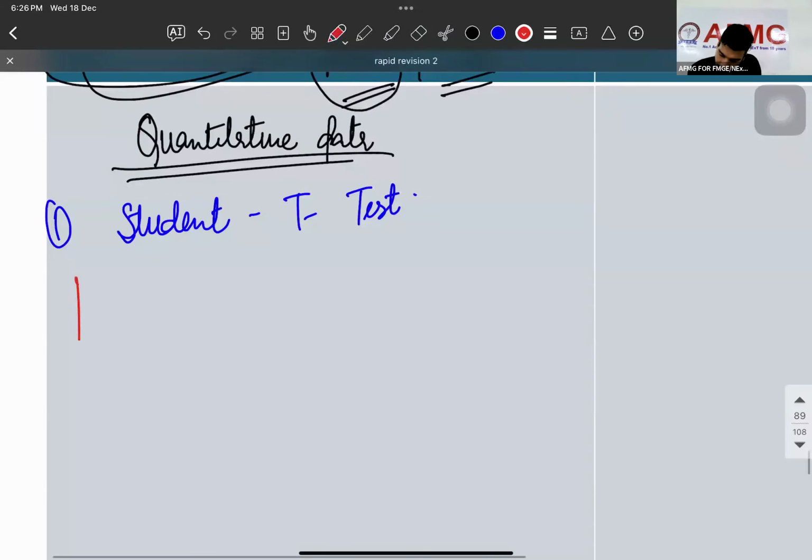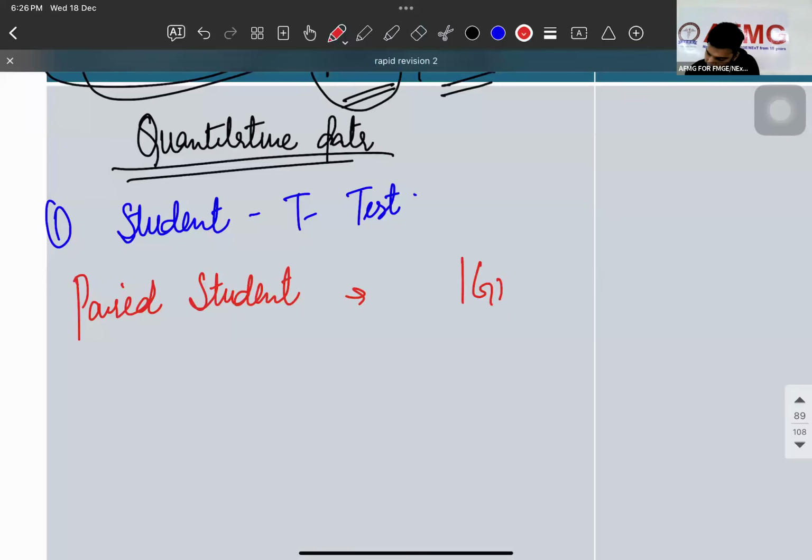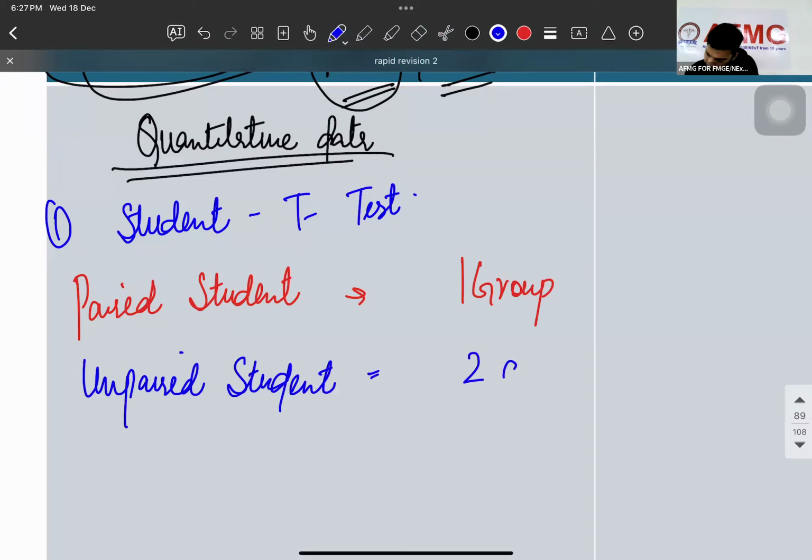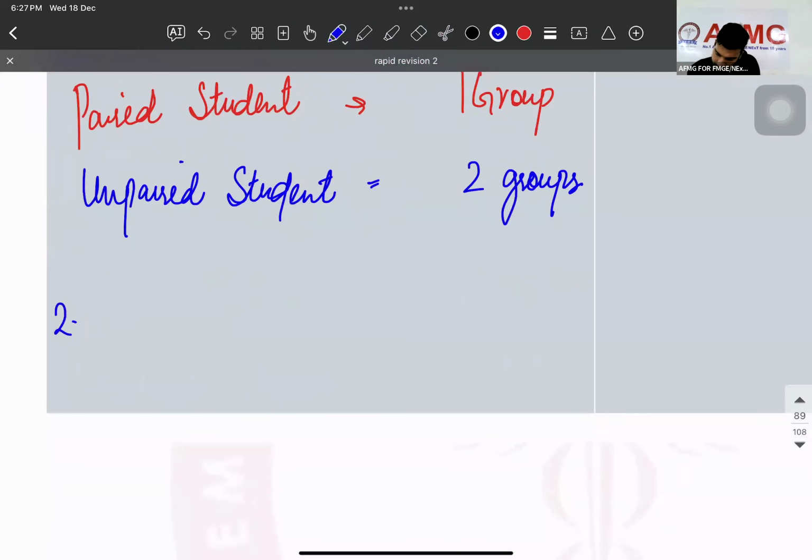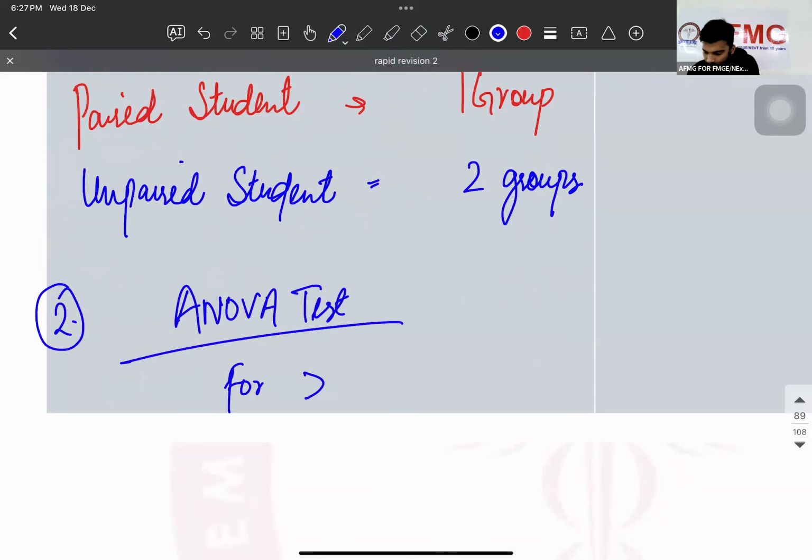Okay, write it. Sir, if I mark paired student only, then how many groups? One group. That means before an intervention and after the intervention, the same group. Sir, unpaired student test, when will you mark it? Two groups. And I will mark ANOVA test for more than two groups. Straightforward.